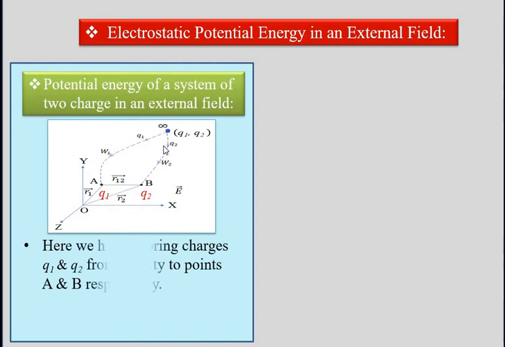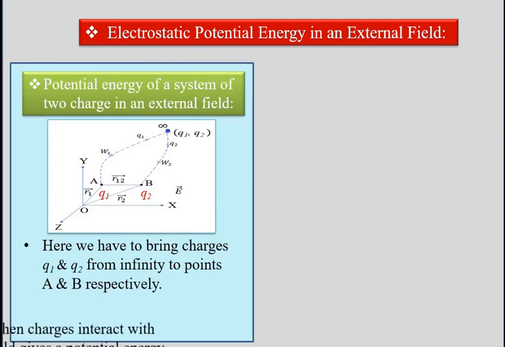We know that conservative forces, that is electrostatic forces, are conservative in nature, so the work is independent of the path. We have shown the traced path in the figure: charge Q1 is brought from infinity to point A, and charge Q2 is brought from infinity to point B. We have to bring the two charges, Q1 and Q2, from infinity to points A and B respectively.